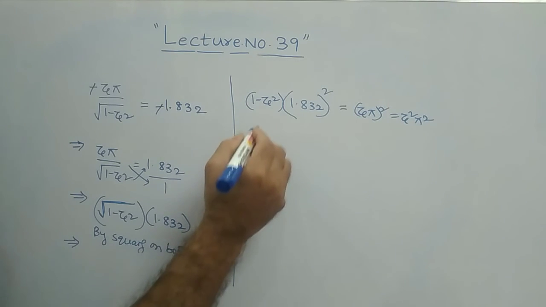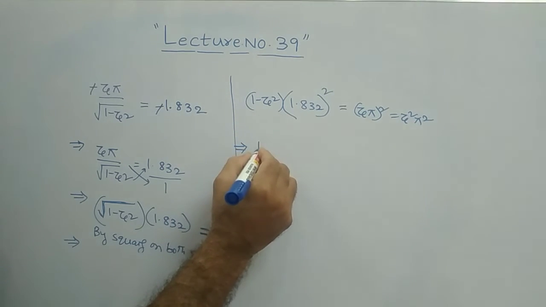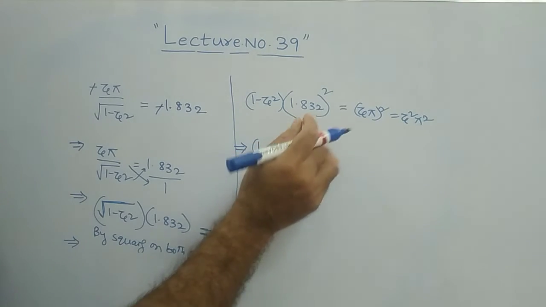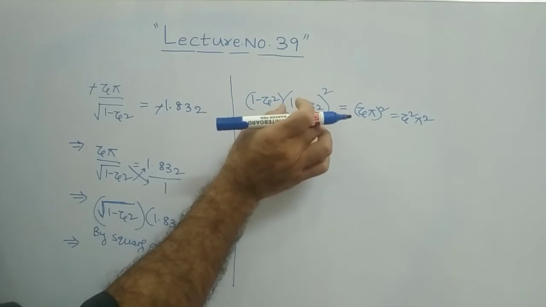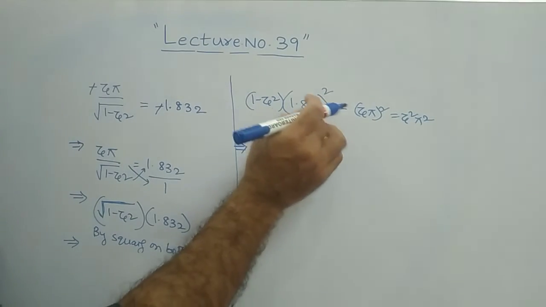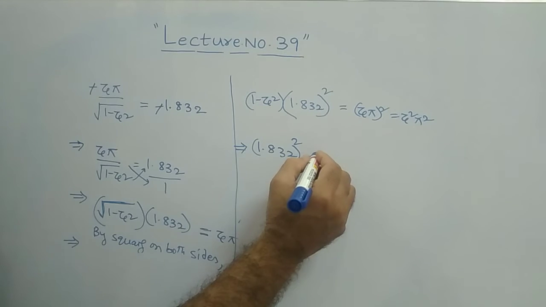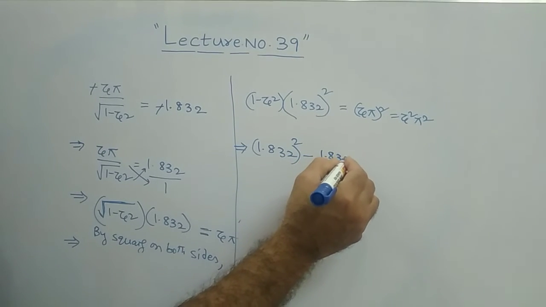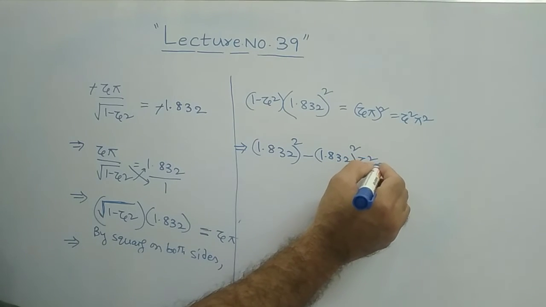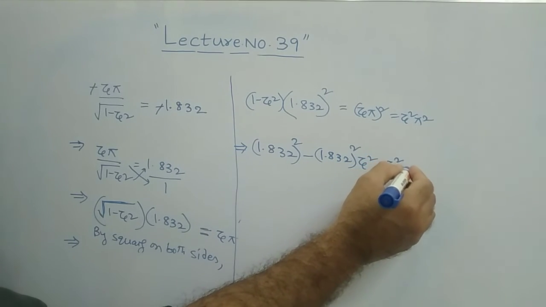Therefore, or otherwise, what you will get? 1 minus 1.832 square, just with this square I am multiplying inside. So 1.832 square into 1.832 square minus this square into zeta square means 1.832 square into zeta square is equal to zeta square pi square.